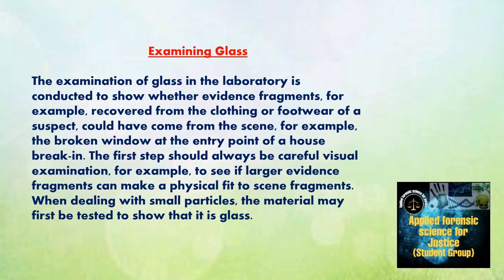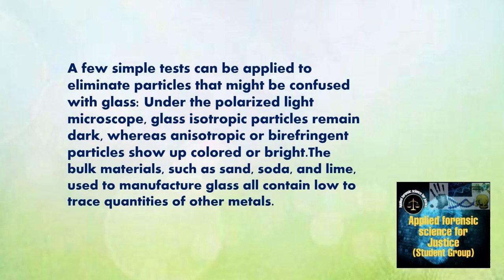The first step should always be careful visual examination, for example, to see if the larger evidence fragments can make a physical fit to the scene fragment. When dealing with small particles, the material may first be tested to show that it is glass. Then, when glass is hit, it does not break into regular pieces, but with straight line fractures. Fracture patterns provide clues about the direction, force and the sequence of the impact.